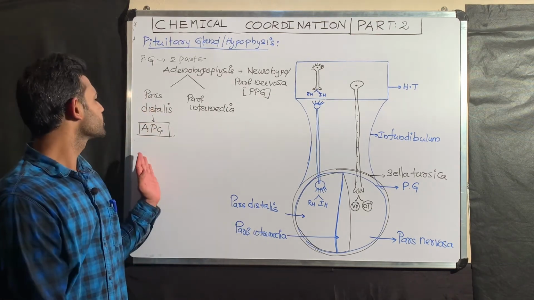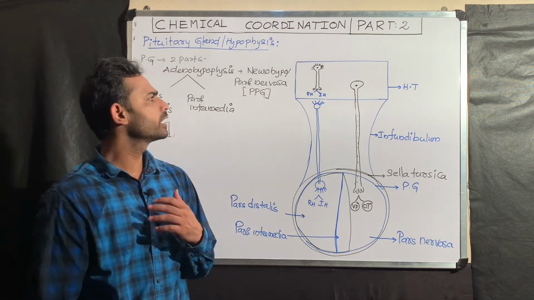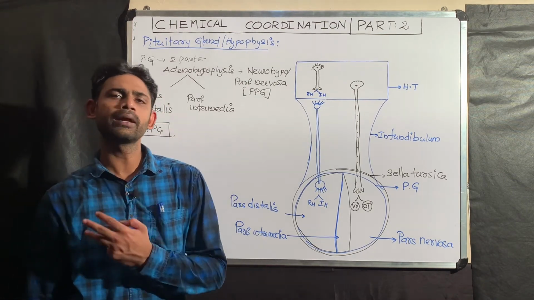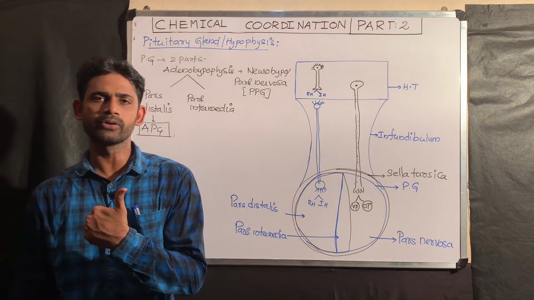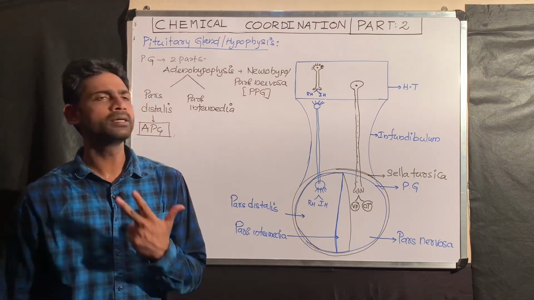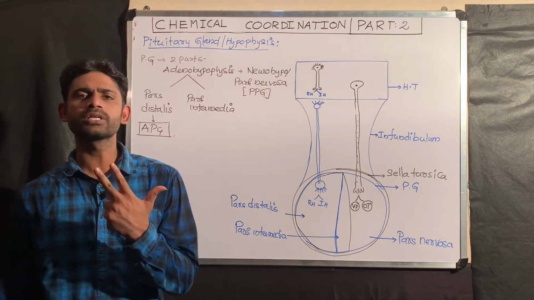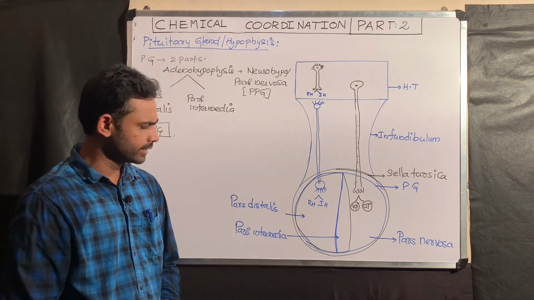Pars distalis is commonly called the anterior pituitary gland. So under the pituitary gland we need to study three parts: the pars distalis or anterior pituitary gland, the pars intermedia, and the posterior pituitary gland.